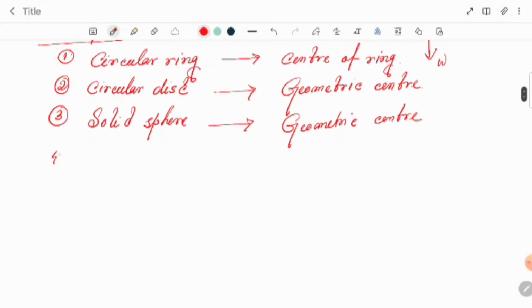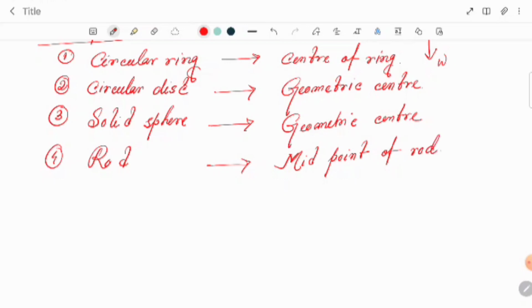Number four, for a metal rod, the center of gravity is the midpoint of the rod.